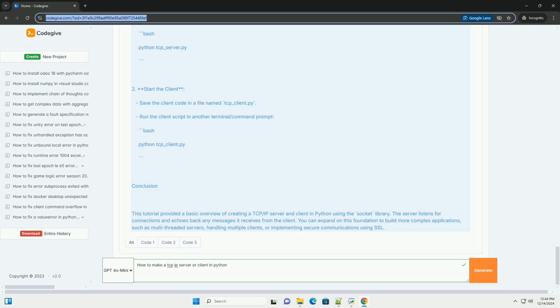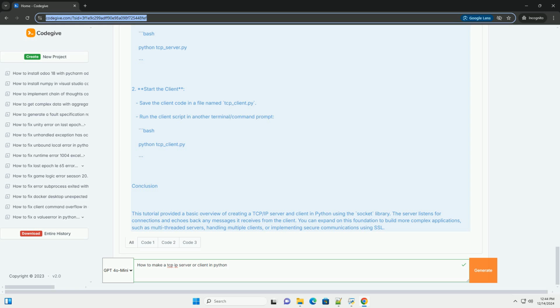Receive the response from the server. data equals client_socket.recv, 1024. print, f received, data.decode. Finally, close the connection. client_socket.close. If __name__ equals __main__, start_client.